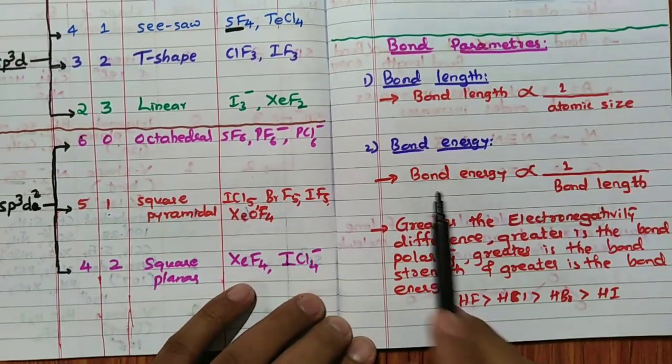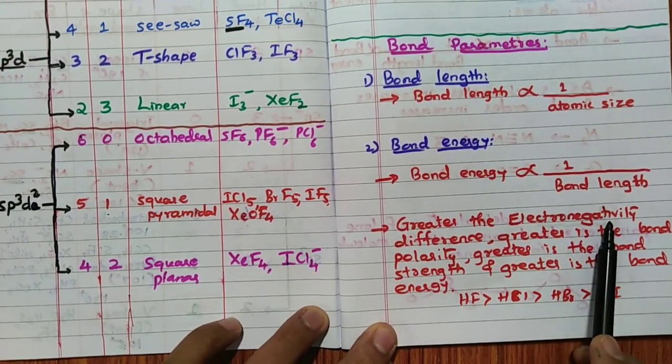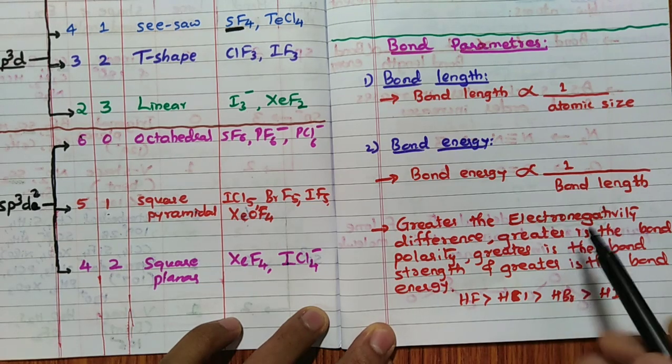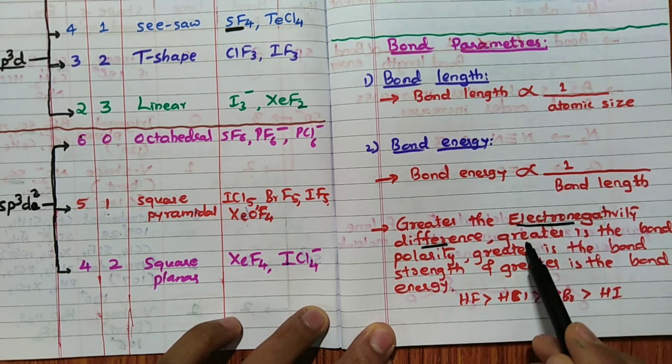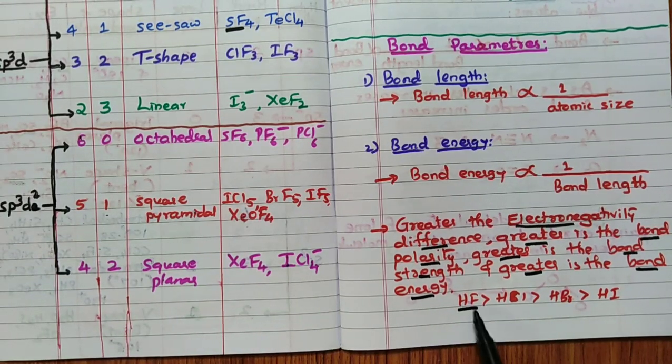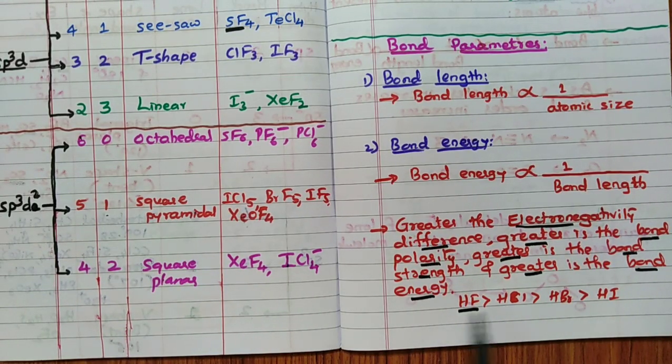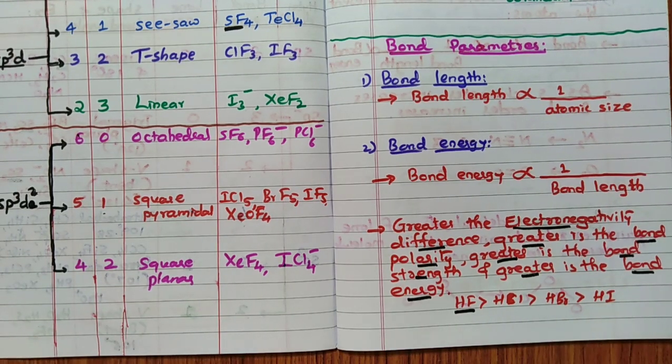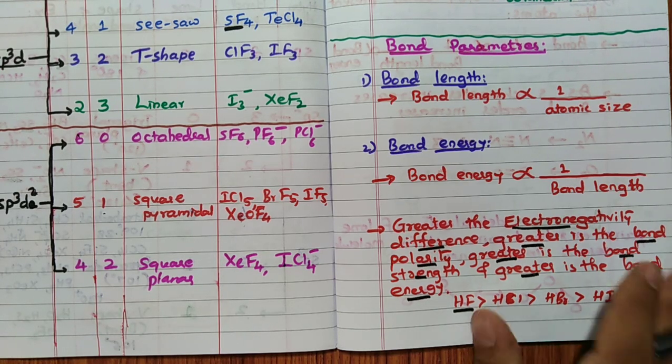See, bond energy also depends on electronegativity difference. Greater the electronegativity difference, greater is the bond polarity. Greater the bond polarity, greater is the bond strength, and greater is the bond energy. So, for example, HF has greater bond energy because HF has more difference in electronegativity. Because of that reason, the bond strength is more than HCl, than HBr, than HI. Very, very important point, remember.